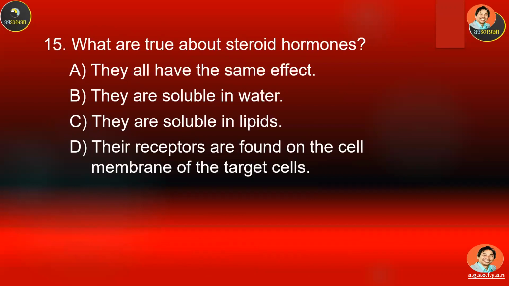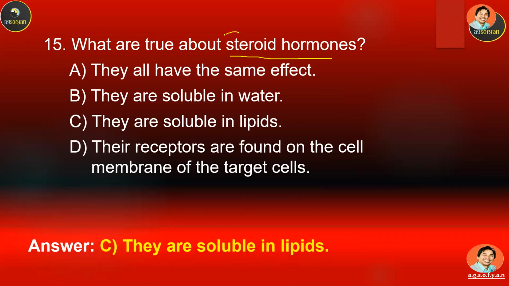Number 15. What is the truth about steroid hormones? A, B, C, or D? Okay, so steroids are actually lipids, like cholesterol and estrogen. So what do lipids have in common? They are insoluble in water. So this is incorrect, because they are not soluble in water. And this should be the correct answer: they are soluble in lipid.